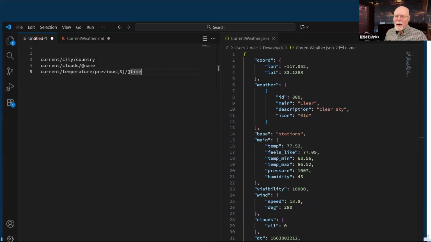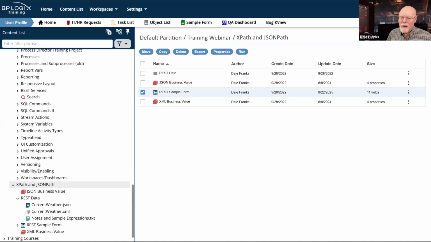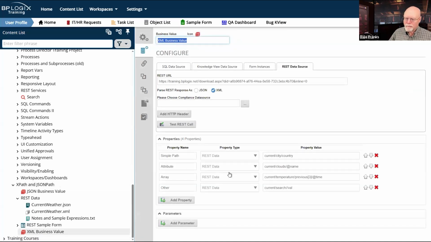So if we go back and look at our XML business value, I don't have it here. So I'm not pulling it back here. I'm actually pulling the value, which is okay.